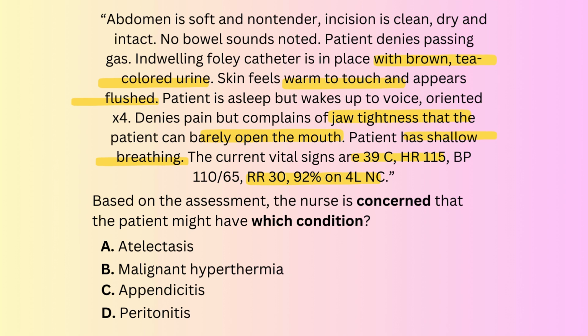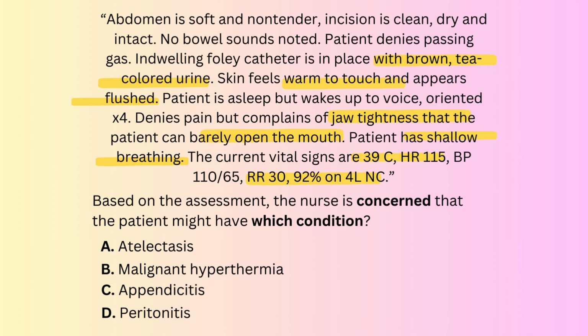Based on what we discussed, we can rule out choice C and D because the GI assessment was benign. Please watch my videos on appendicitis and peritonitis. Could it be atelectasis? What is atelectasis? Atelectasis is the collapse of alveoli, or the tiny air sacs in the lungs, which interferes with blood gas exchange. That may explain the respiratory distress.